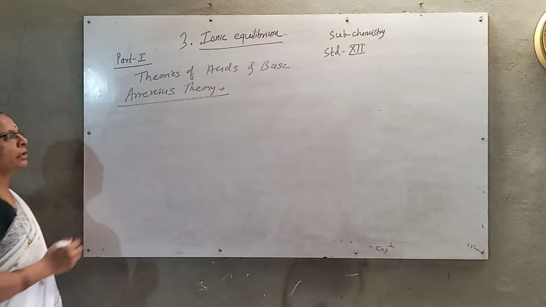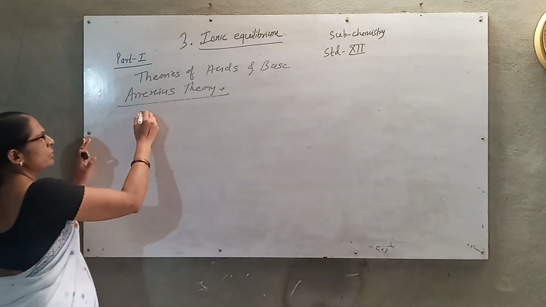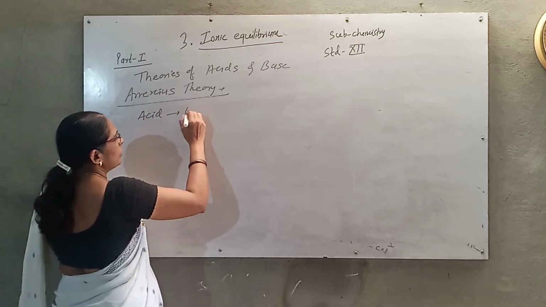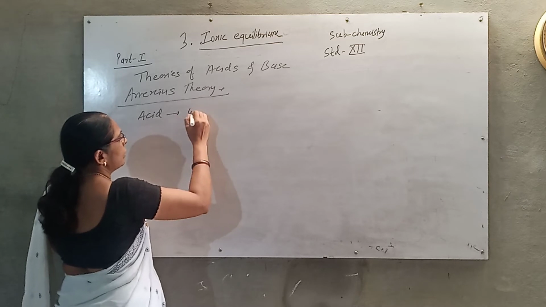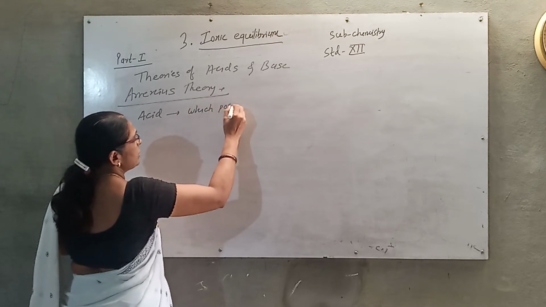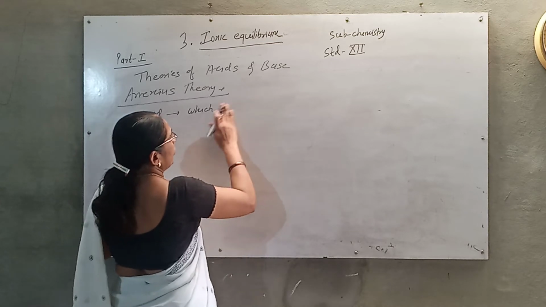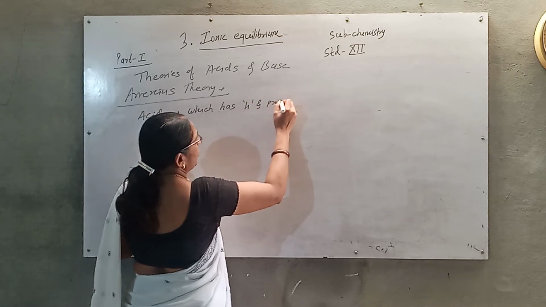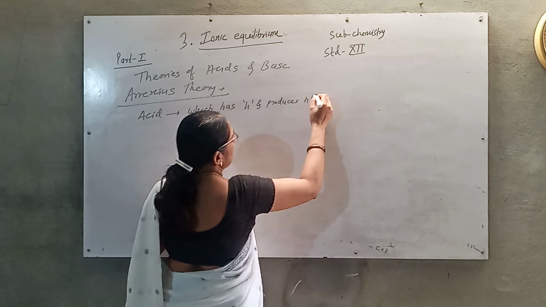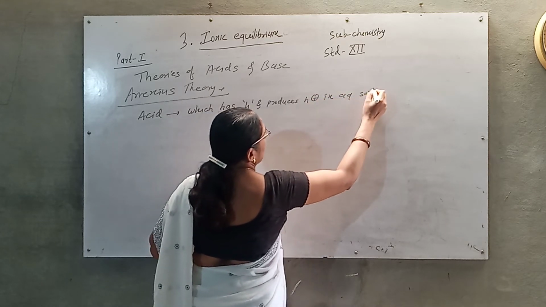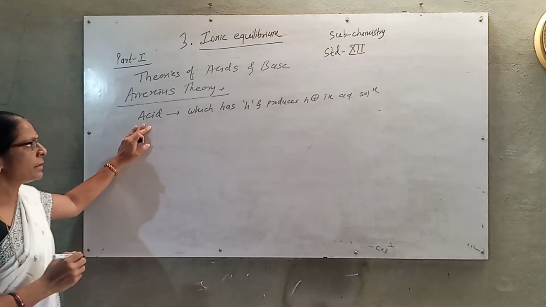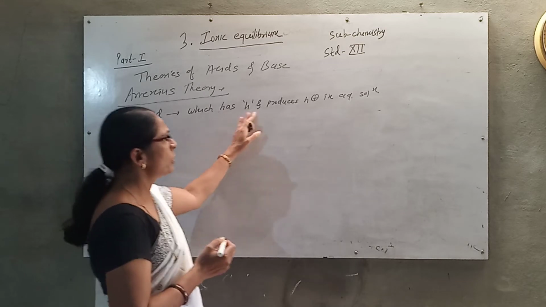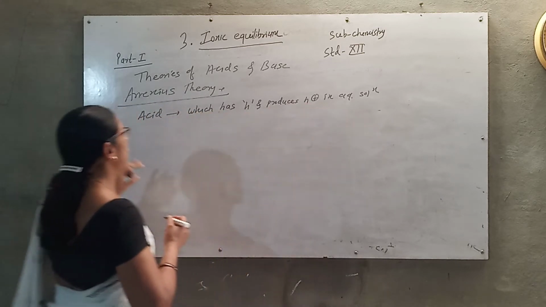According to Arrhenius, an acid is a substance which has H and produces H plus ion in aqueous solution. Acids are the substances which have H plus ion and produce H plus ion in aqueous solutions.